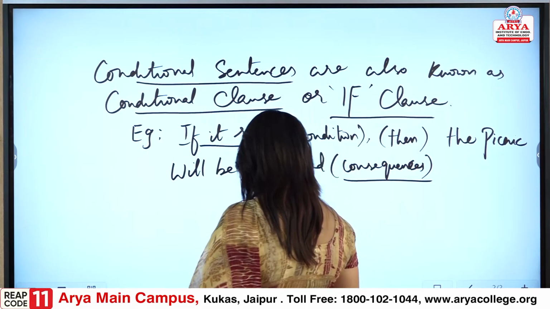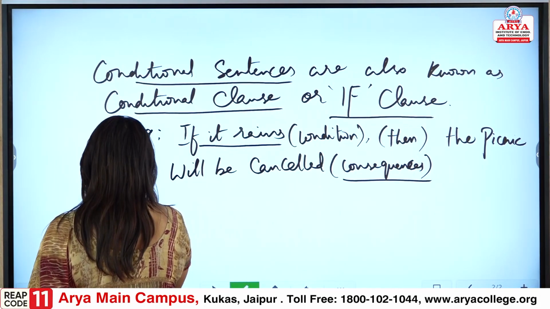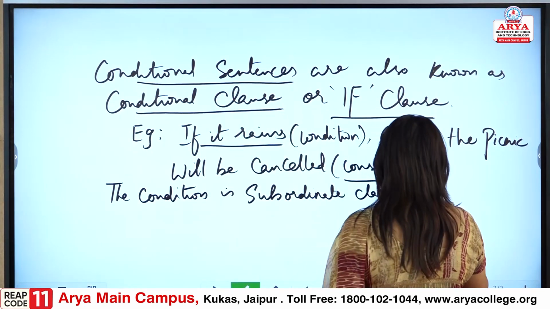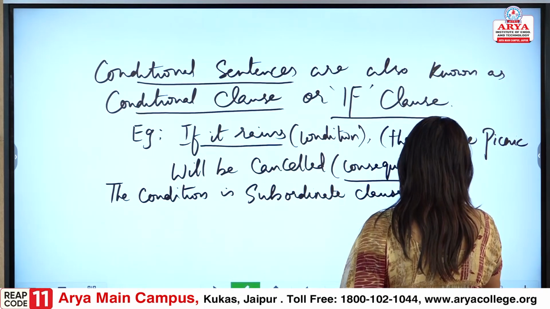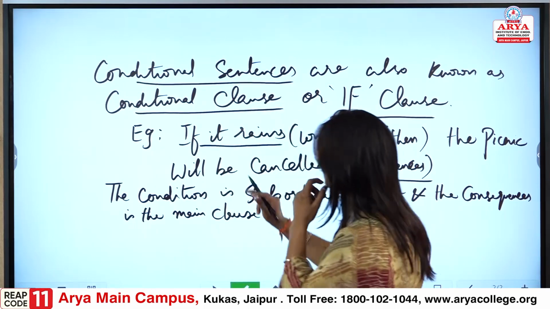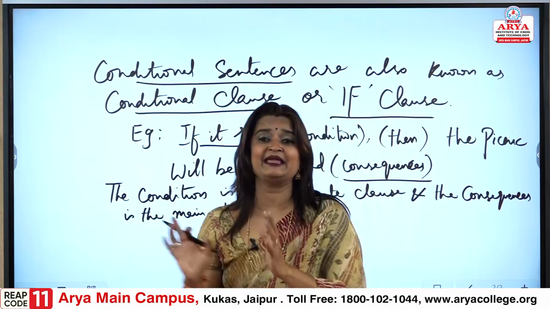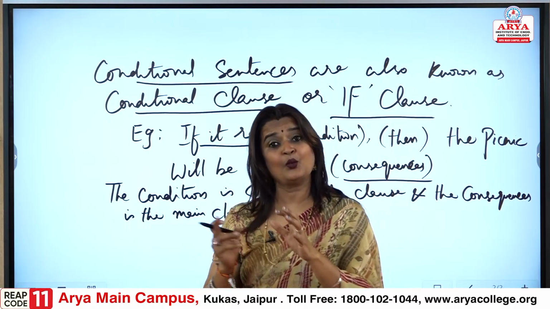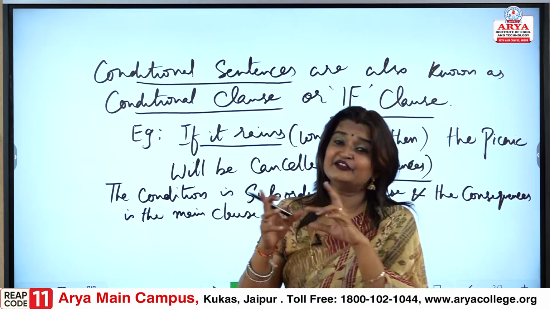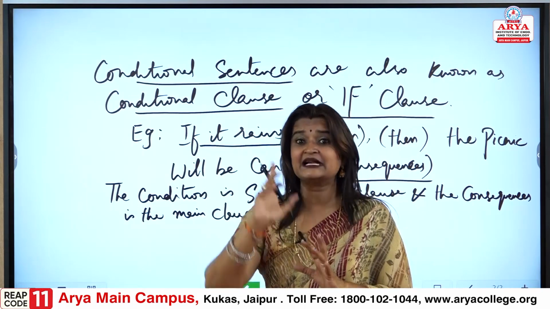Next, when we are understanding, okay, the condition is the subordinate clause and the consequence is the main clause. So, when we are looking into this sentence, the main clause is the picnic will be cancelled. The subordinate clause is if it rains, the condition in which the picnic is going to get cancelled. So, mainly what is the condition?